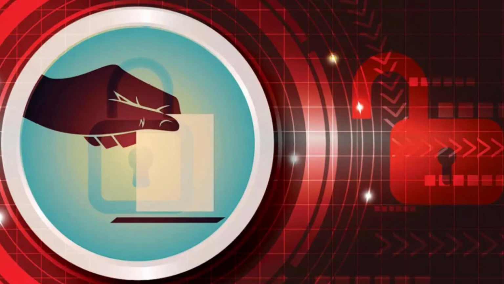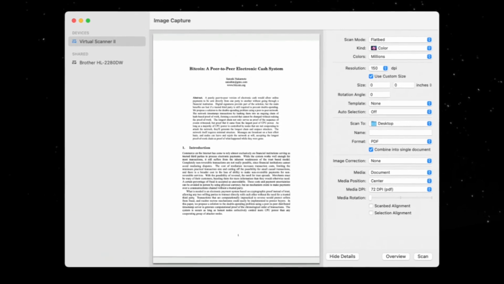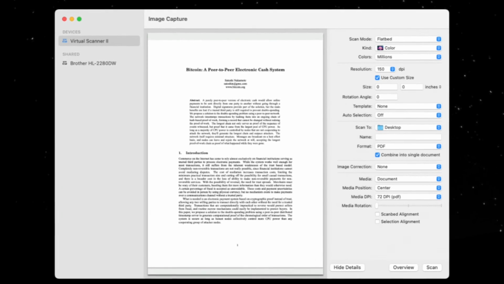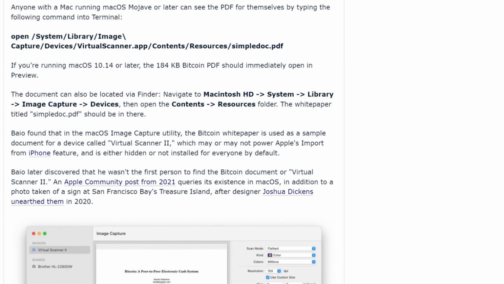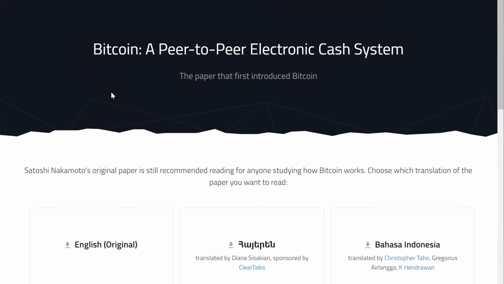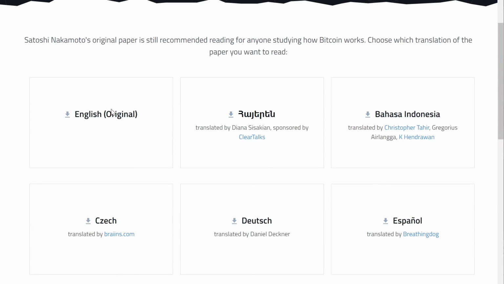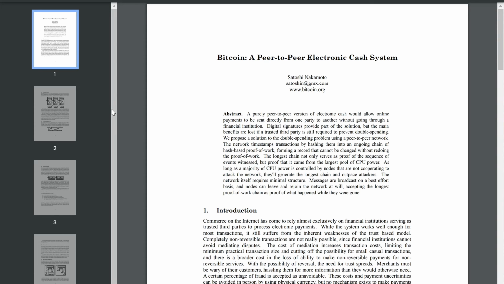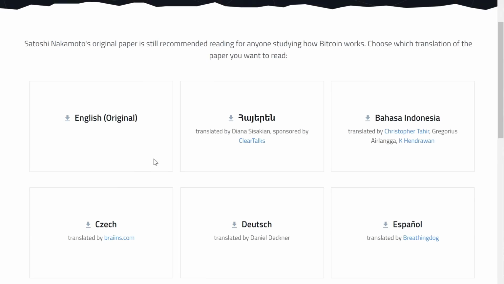So bonus tip, if you have a Mac, you can actually find this on any Mac OS that was after 2018, just by searching this command. Or if you want a copy of this yourself, you can head to bitcoin.org, where you can download it in any language you like. I suggest you keep a copy of this.